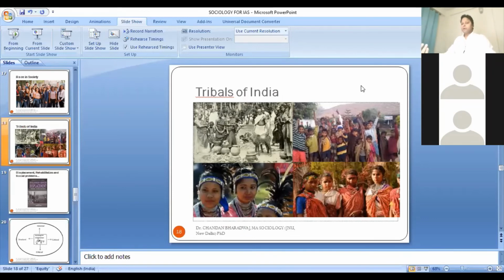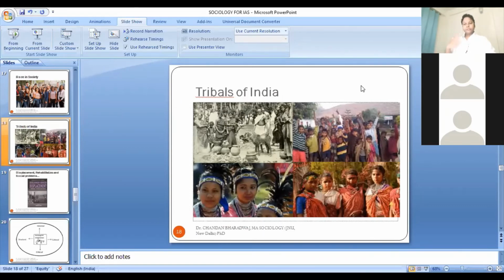Okay, so what I'm trying to say here is that we have to deal with different issues, and another important issue for the exploration of social reality is the issue of tribals. In India, tribals are such a diverse society, such a big community. We are one of those countries which has the highest number of tribal communities.